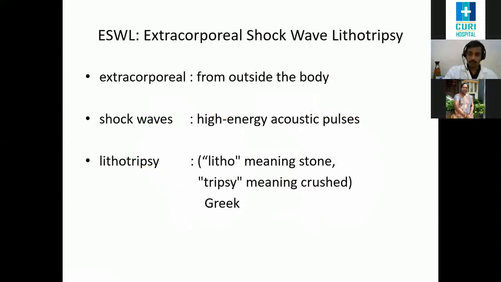Why is it called extracorporeal shockwave lithotripsy? Extracorporeal means anything from outside the body. It is not from inside the body, it's from outside the body. So it's called extracorporeal. Shock waves are high energy acoustic pulses. And lithotripsy is a Greek word. Litho means stone and tripsy means crushed. So lithotripsy means crushing the stone, crushing the stone with shock waves which are from outside the body. The source is from outside the body.